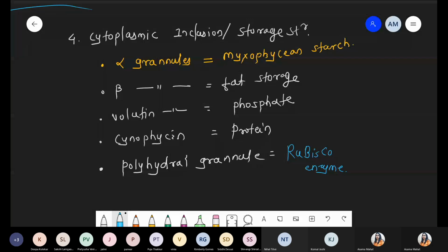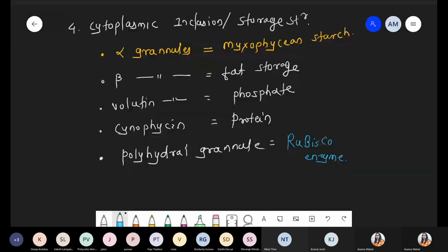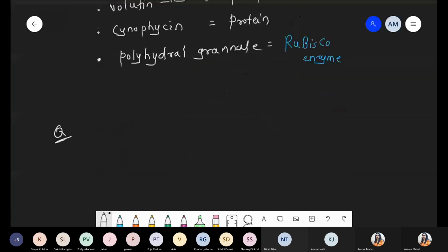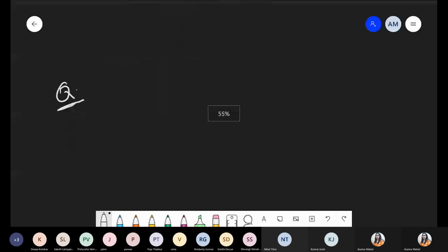Okay, chalo. Now we are talking about one simple concept, and with this concept we have to discuss what is the meaning of red sea, because a question will be made from here. So next part we are talking about some question part. What is the meaning of Red Sea?